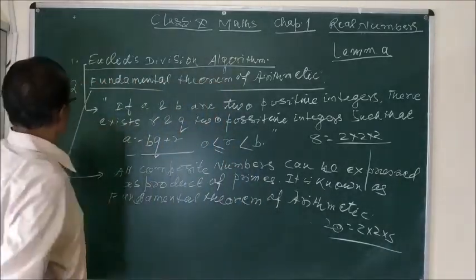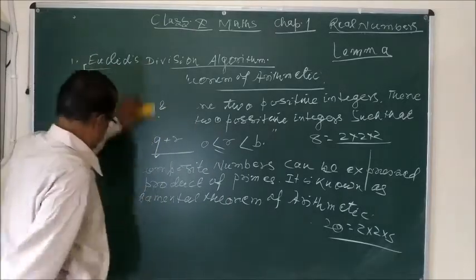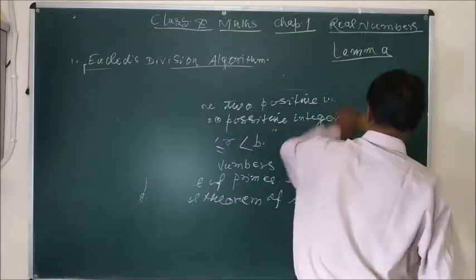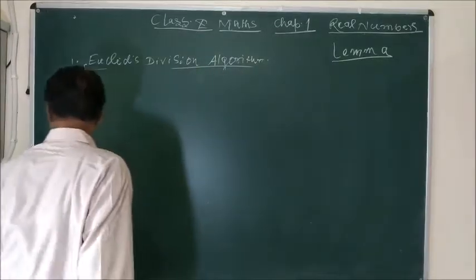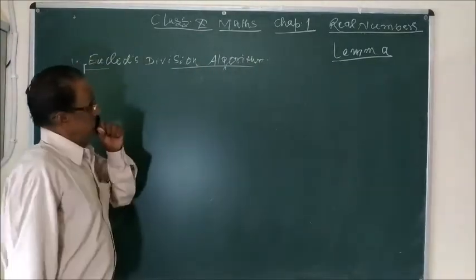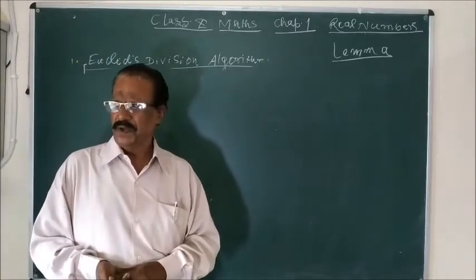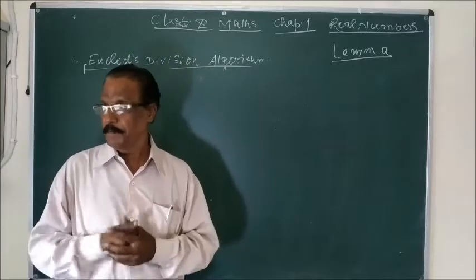But now we will concentrate only on the division algorithm. So whatever I have explained, I re-explain these points. My dear students, real numbers, all the numbers whatever we have used, they are real numbers. Either rational or irrational, prime or composite.